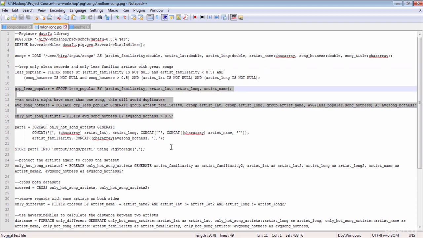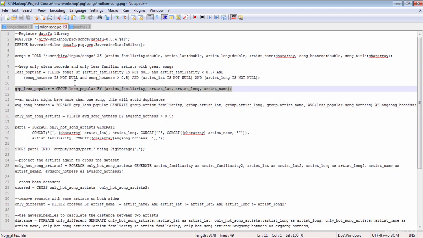Let's look at the next three instructions together. In the resulting less_popular relation, we could have the same less familiar artist with multiple hot songs, and this would result in duplication of data. So let's group by artists and then average the song hotness and filter only records with hotness greater than 0.5. We might lose some artists at this stage, but that is okay.